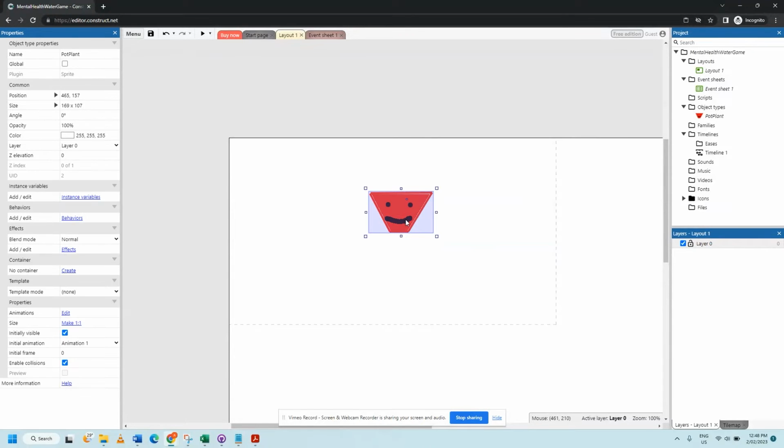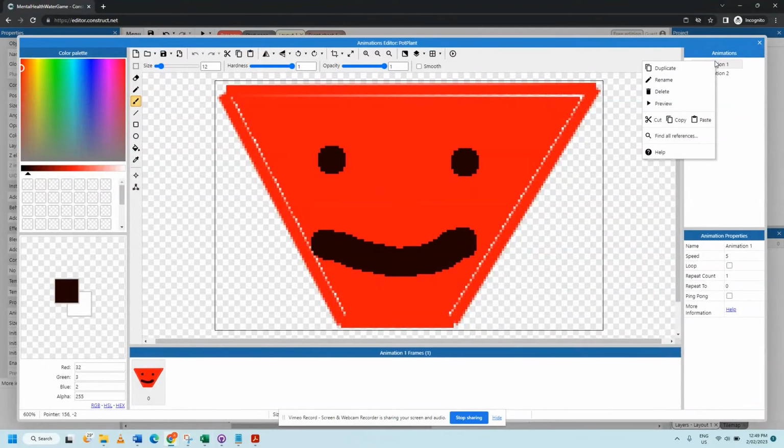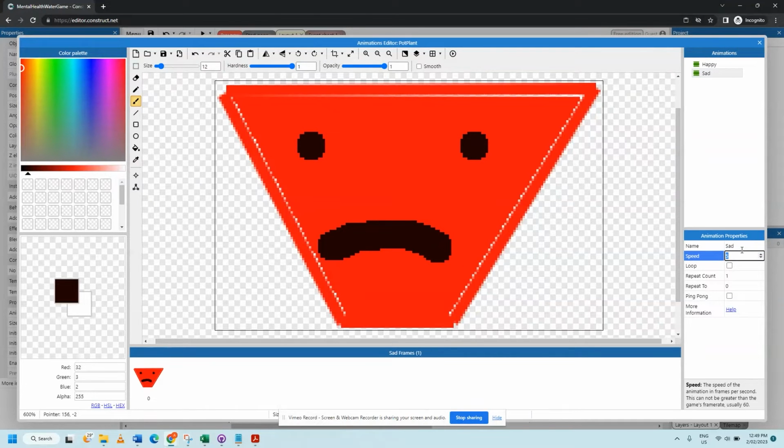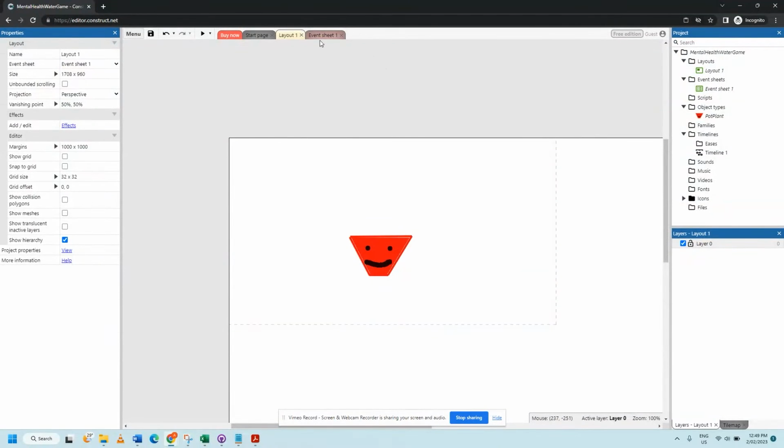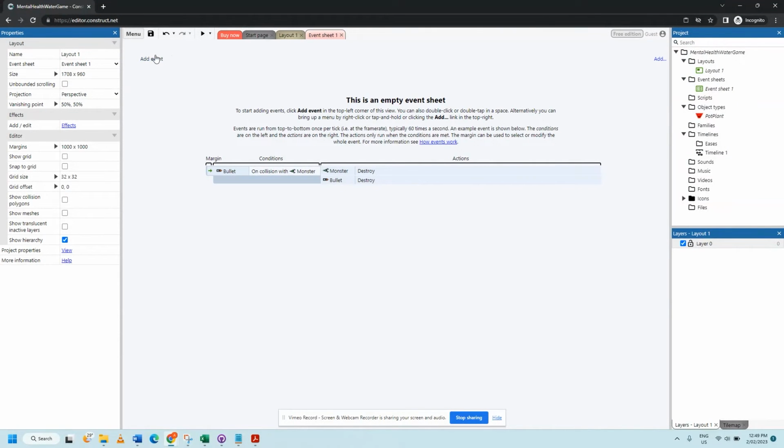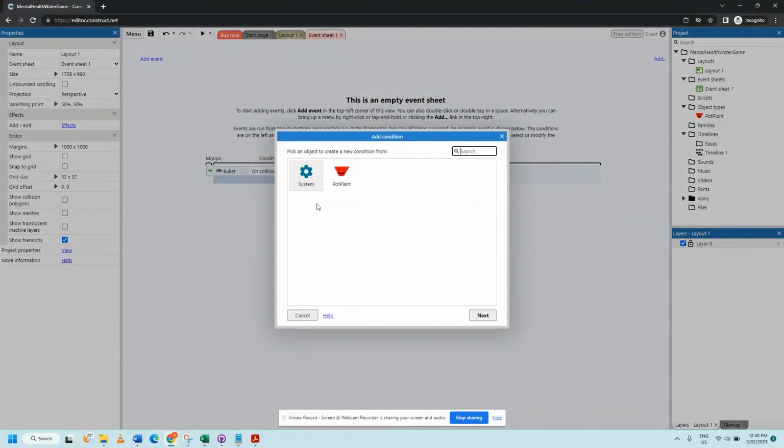Now we're going to change the animations. Actually, double tap again, and we should always rename these, shouldn't we? So let's call this happy. And we're going to call this sad. Now it's going to start in the happy animation, but after 20 seconds, it's going to then change to this sad animation.